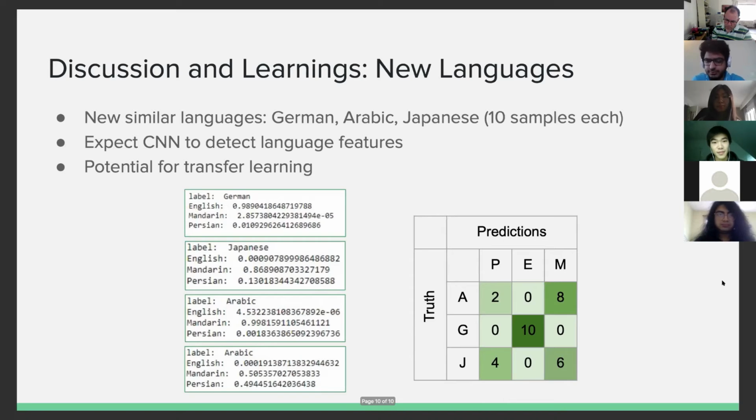This was somewhat expected because German and English are very similar languages, and a CNN works by detecting features in the data. So we expect that similar languages will have higher accuracy predictions. Applications of this can include transfer learning, because as demonstrated, the CNN is able to learn different features of the languages, so we can retrain the fully connected layers later on to adapt for other languages. And that concludes our presentation.